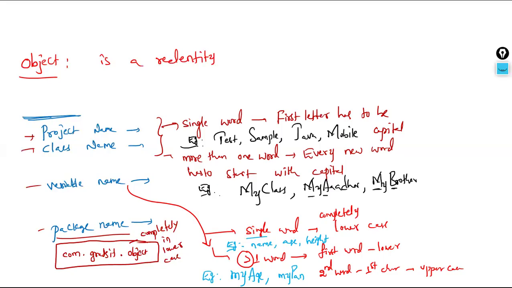Clear? Yeah. So after the class and object, like I said in yesterday's class, during our course time only, we are going to create the object 1 lakh times. I mean, those many times we are going to create it every time. So it has to be understood clearly.